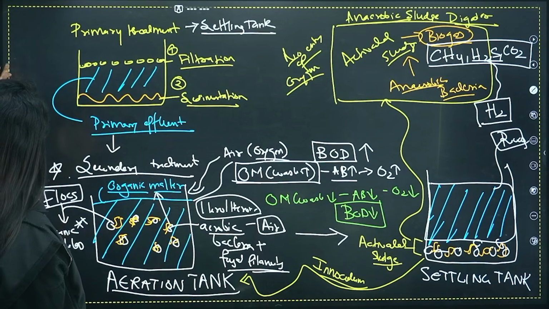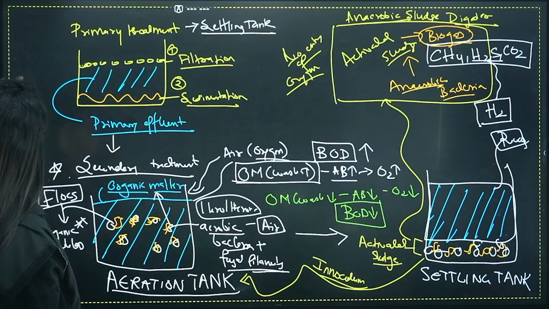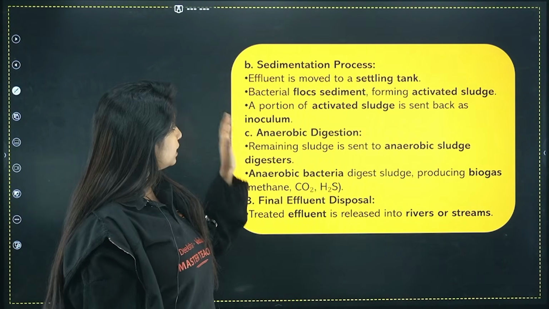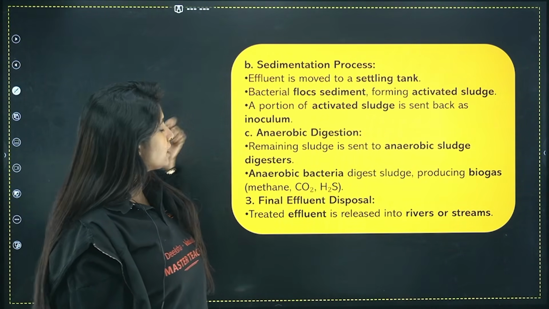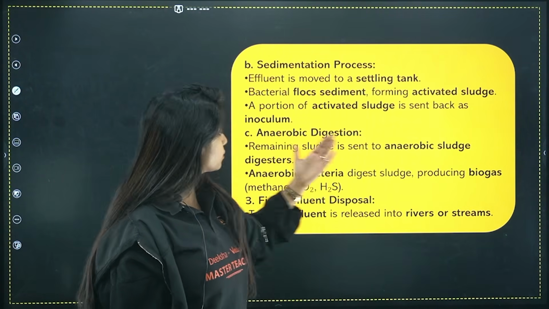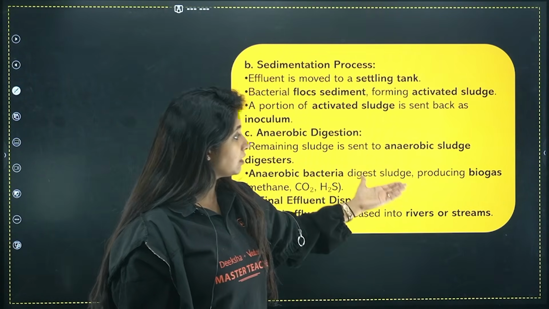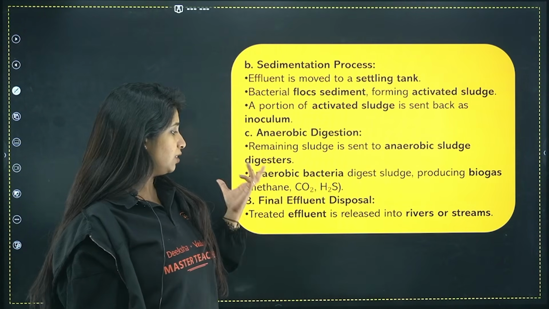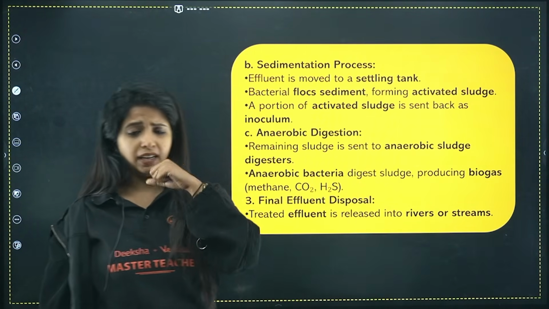We need to read it, right? So let's go ahead. So effluent is moved, we read it, right? A portion of the activated sludge is sent back as inoculum. Now anaerobic digestion: the remaining sludge is sent to the anaerobic sludge digester. Anaerobic bacteria digest the sludge, producing biogas, that is methane, CO2 and H2S. And finally the treated effluent is released into the rivers or streams.